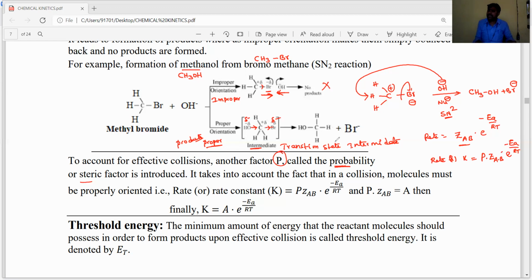He introduced the factor known as the probability factor or steric factor, represented by P. Finally K is equal to P into ZAB into e to the power of minus EA by RT. Then P into ZAB is considered as A, which is called the Arrhenius factor or Arrhenius constant. Finally the rate constant K is equal to A into e to the power of minus EA by RT, known as the Arrhenius equation.